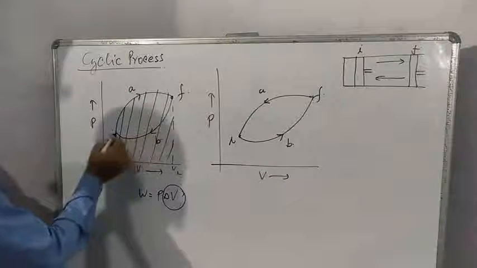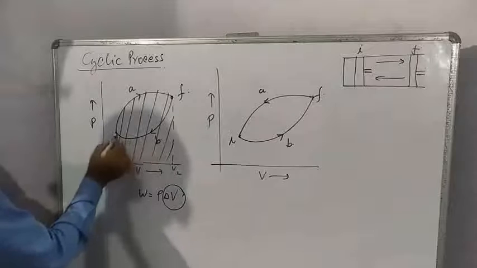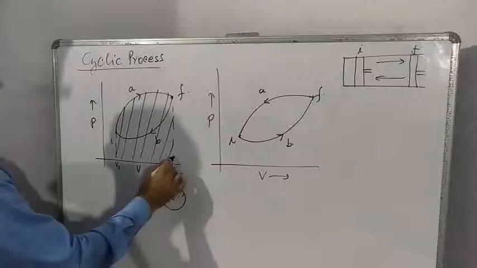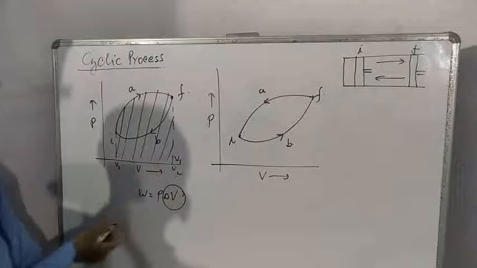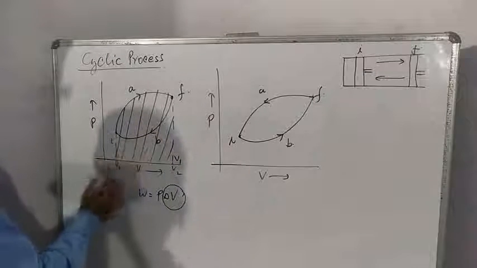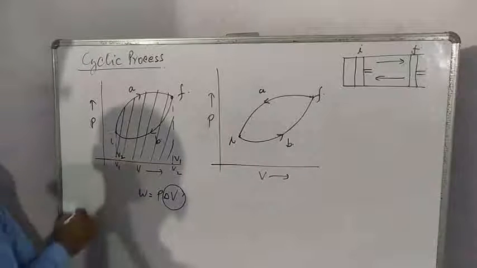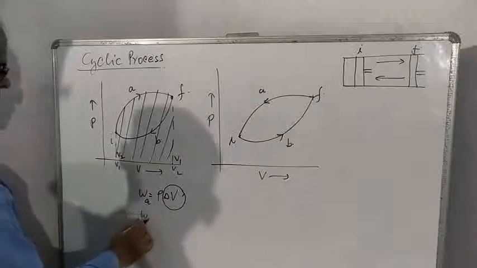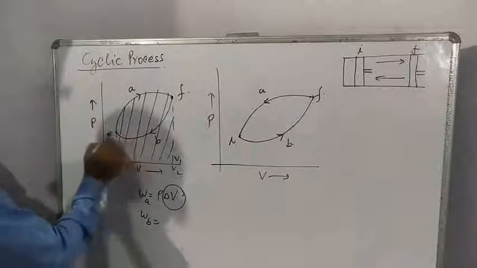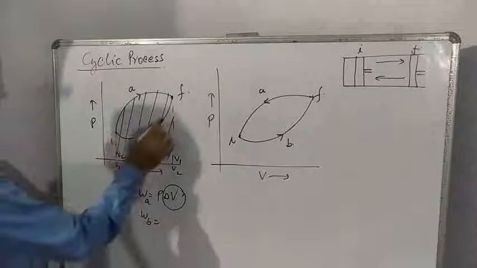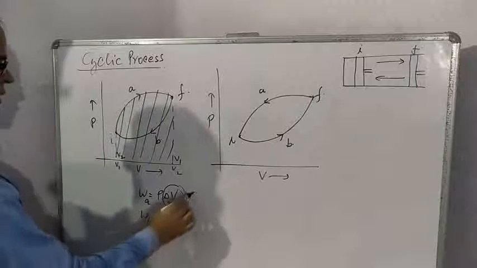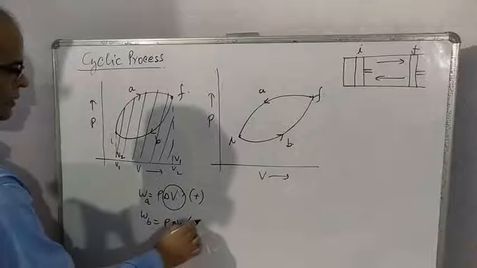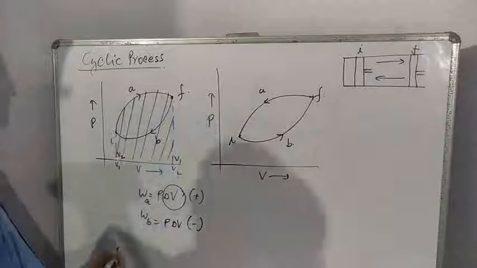Now it returns from final to initial state. So this is considered as the initial volume for the return journey, and this is the final volume. So for this return process, P delta V is negative.